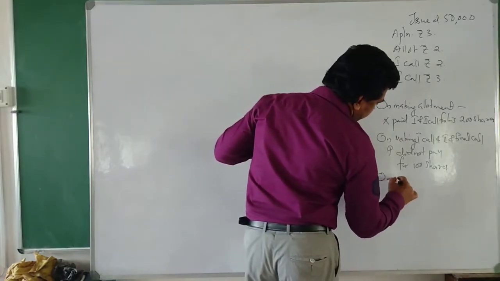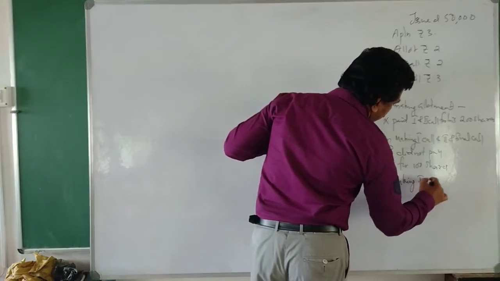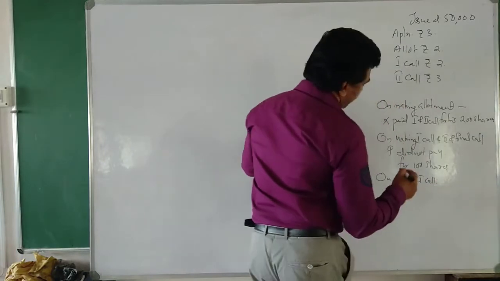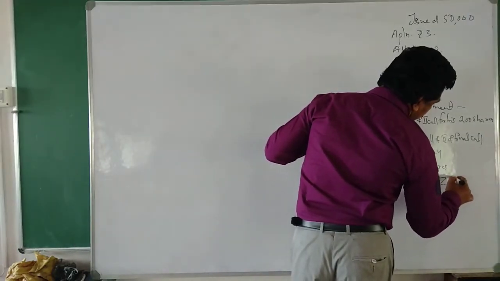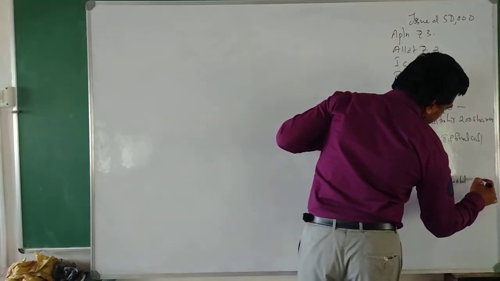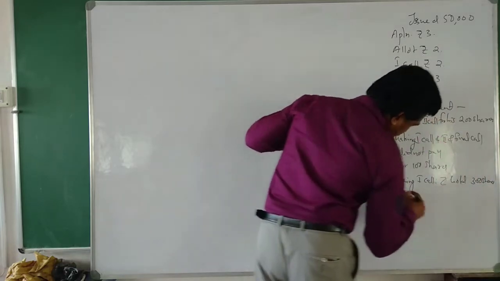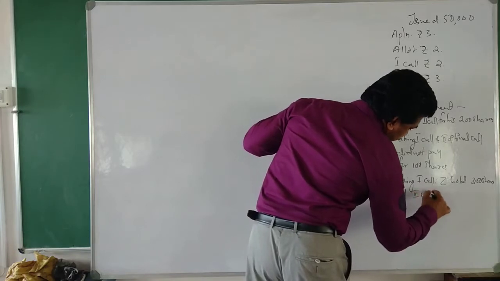On making first call, Z holding 300 shares paid second call money also.